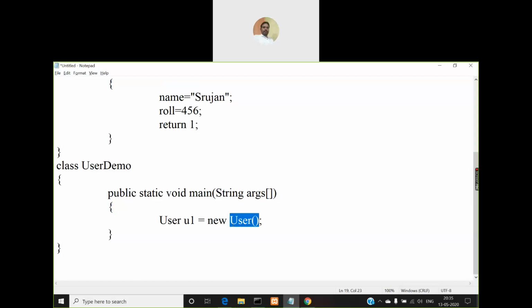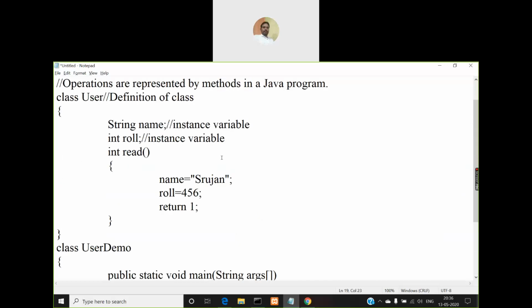That is the purpose of this constructor, and this constructor is nothing but a method, and it has the same name as that of the class, and its purpose is to initialize the instance variables of a class with some value. And what are those values? Numeric primitive data types like integer, floating point or double will be assigned 0. If it is a string, it will be assigned null, right?